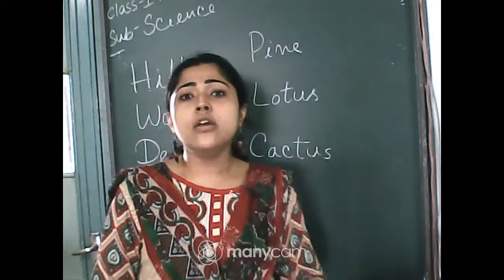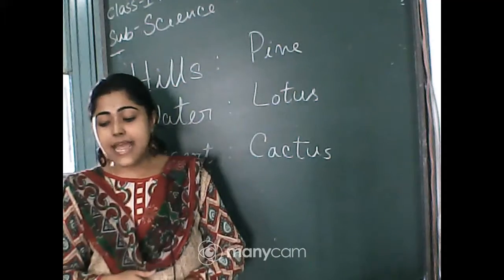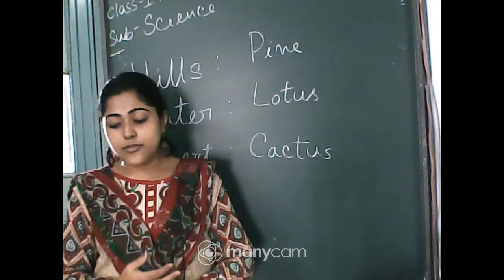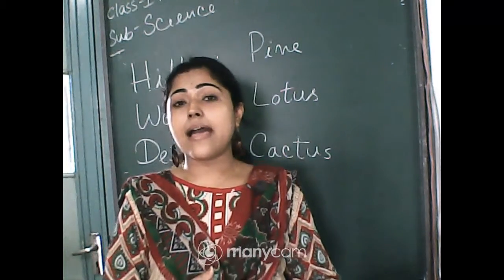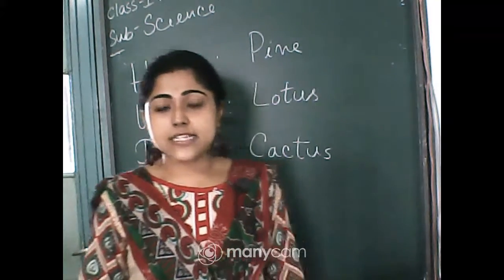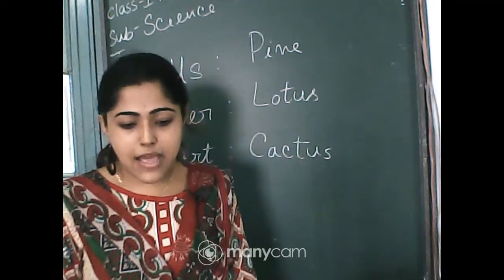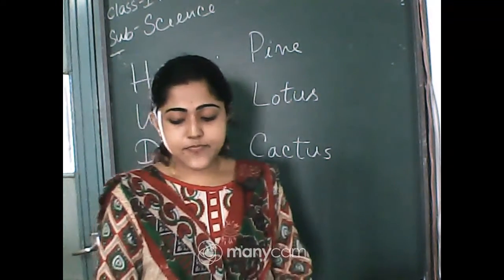So you have to learn those examples. Like mango has one seed, and some fruits like papaya have many seeds. Okay, so you have to remember this. Yes, Kaustav, mango has one seed.